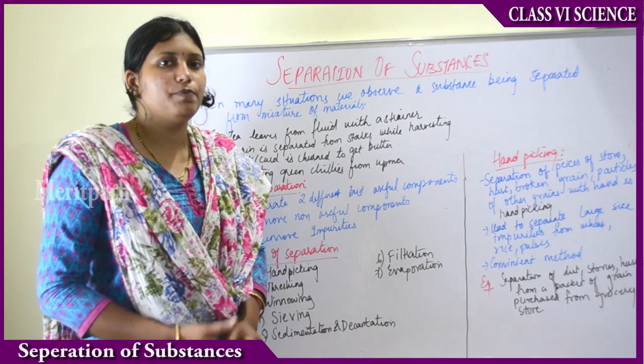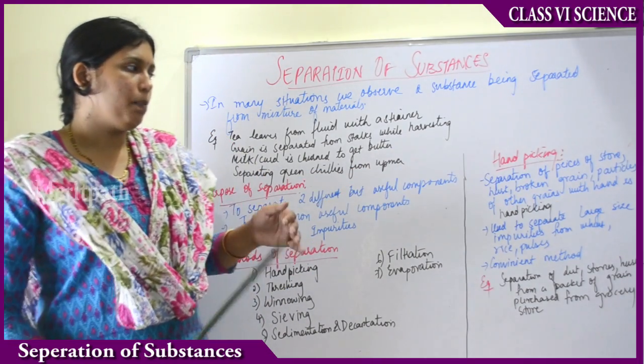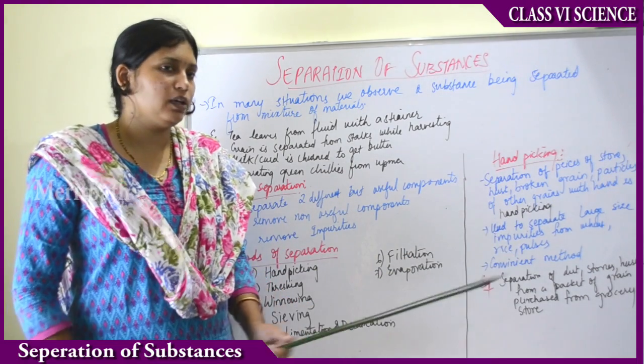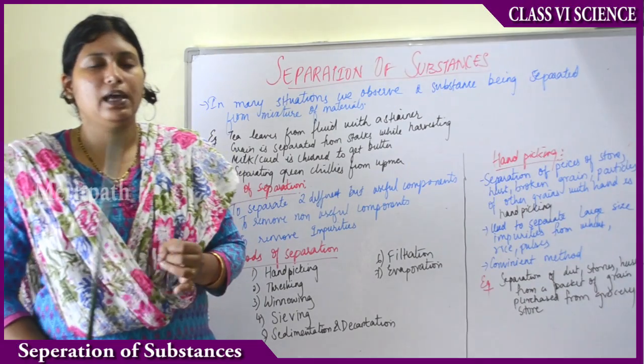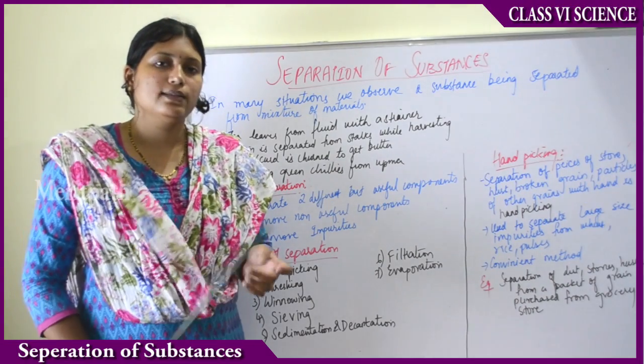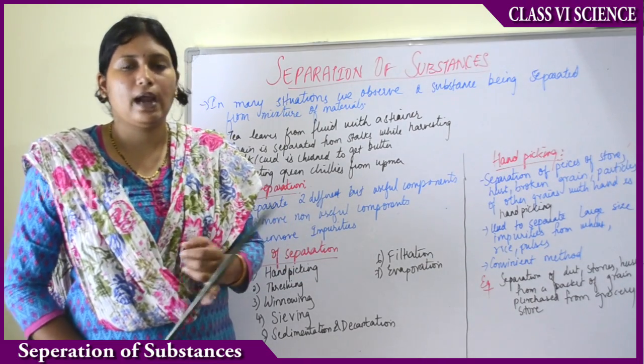So separation of pieces of stone, husk, broken grains or particles of the other grains with hand is known as hand picking. So if with the help of your hand you are separating stone, husk, other grains or small pieces of grains from any mixture, that process is known as hand picking.